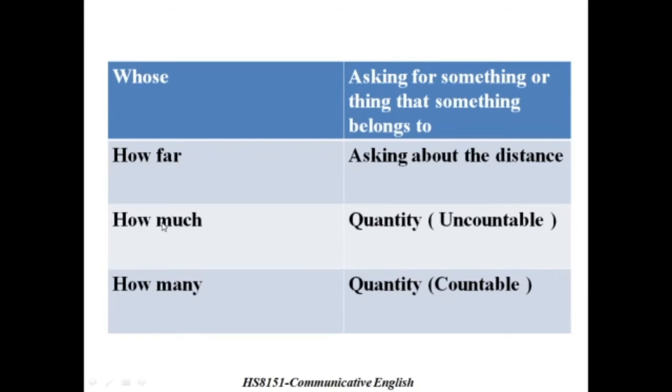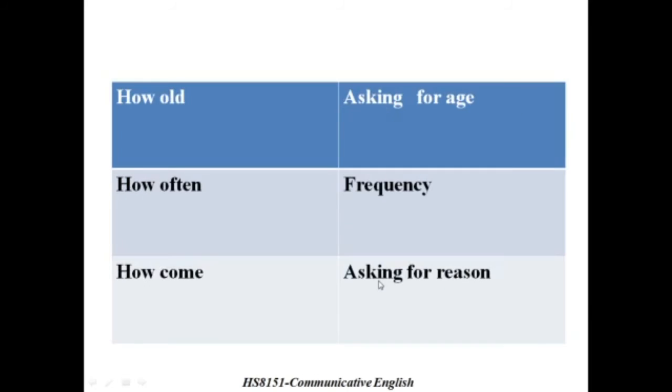Whereas when I say how much, it is uncountable, like coffee, milk, water, oil. These are all uncountables. So we use how much milk is there, or how much coffee is there in my cup. Similarly, how much is used for quantity indicating uncountable, and how many is used for quantity which is countable. How old, as the word indicates, is talking about age. How often is for frequency. How often have you visited this place, you can say that. How come is again asking for reasons.